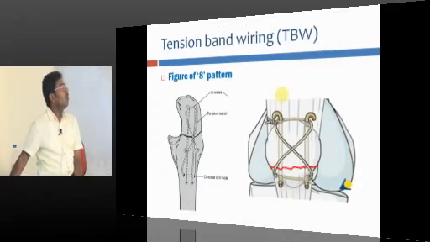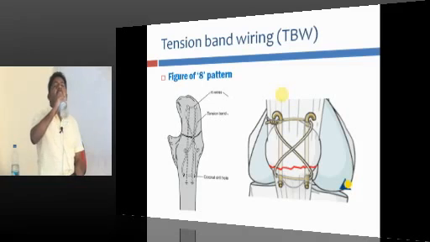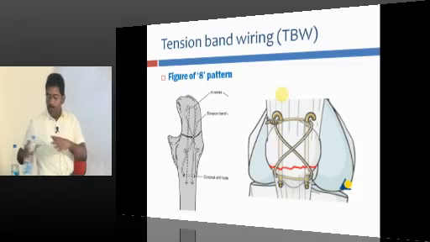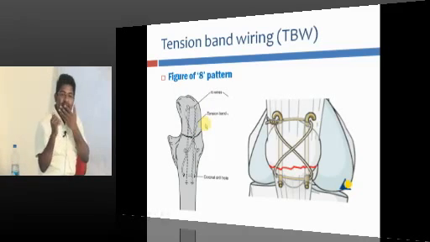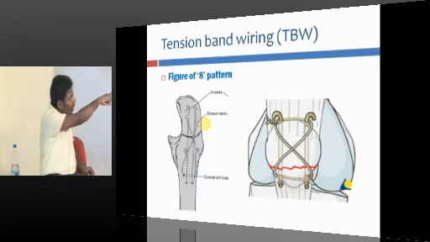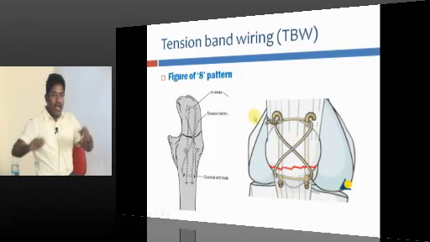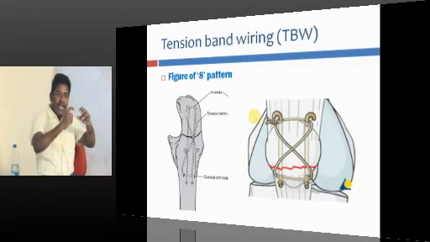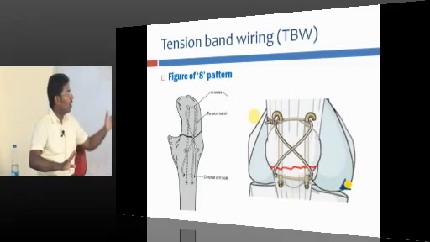Fine. Look at this, TBW means what? Tension band wiring. It is in a figure of 8 manner. We use stainless steel wire, SS wire, and cross the fracture. This is the fracture, Olecranon fracture. What fracture is this? Patella fracture. You insert a SS wire like this, and in a figure of 8 manner you tighten it. Once you tighten, the fracture will compress, and that is the treatment of choice for Olecranon